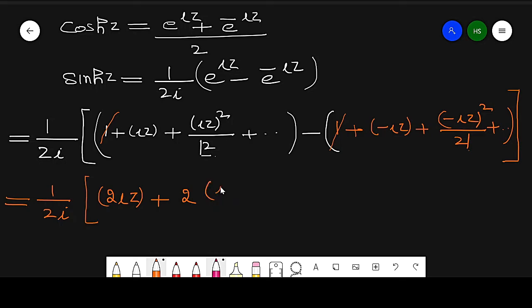iota z raised to power 3 over 3 factorial and so on. So what do we get? We get z cube by 3 factorial. So this is iota square. So just simplify this result.